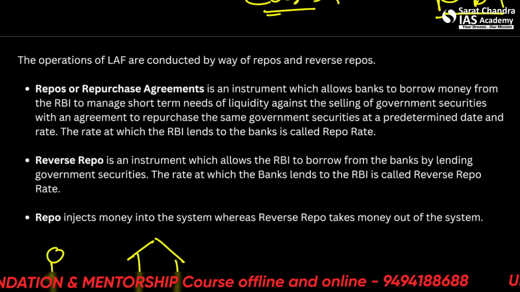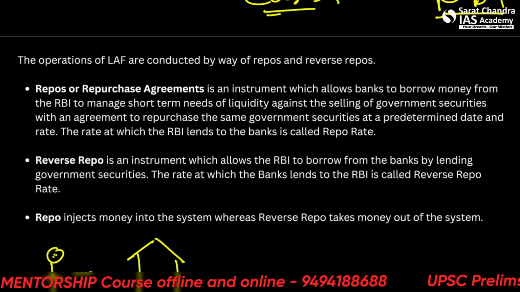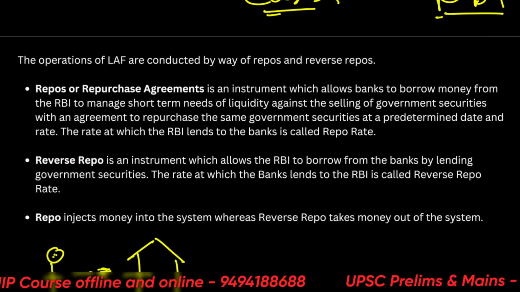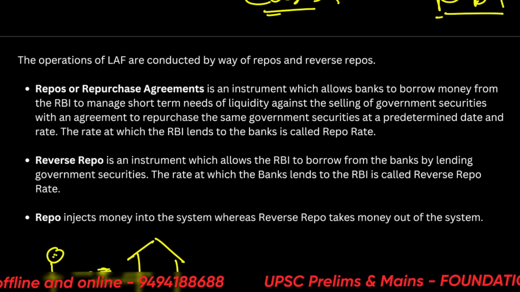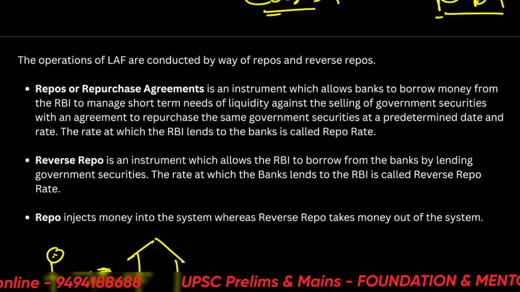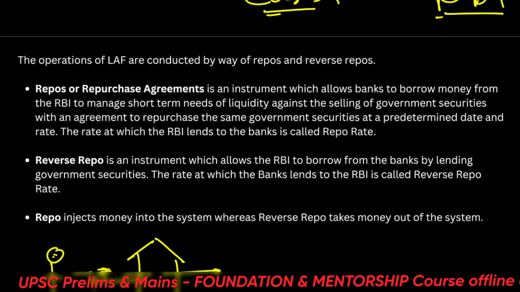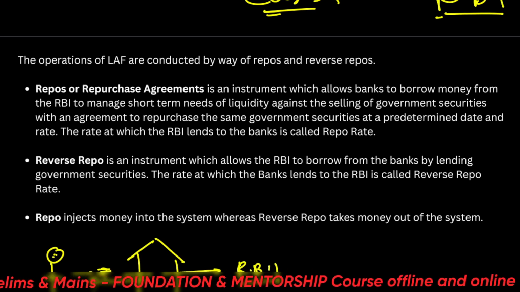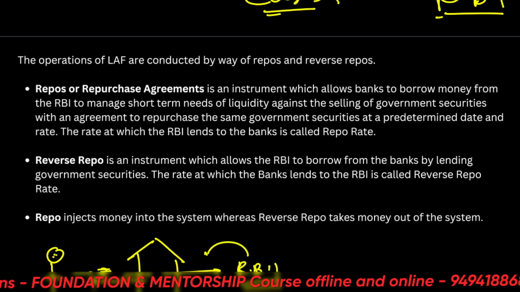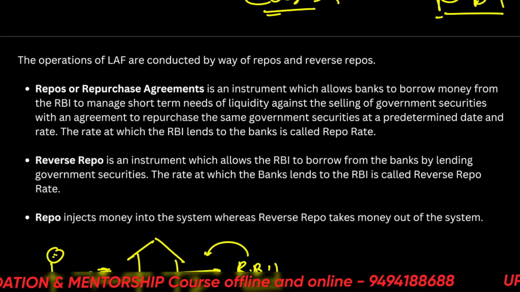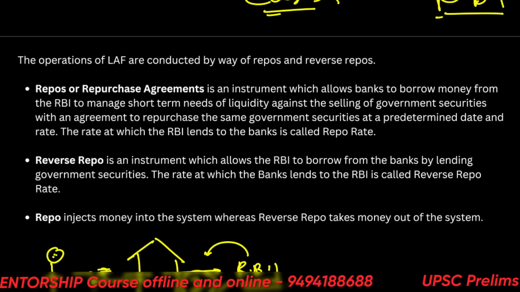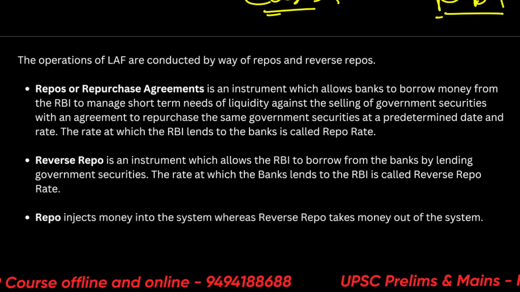Let's say this is the bank. So many people are coming here. They don't want their money, so they will just deposit it into the bank. The bank will offer an interest rate on this money. Now the bank will say that we don't want this money, so it will just give it to the RBI. The RBI will also give an interest rate on this deposit. That is known as reverse repo. So we'll see all this.